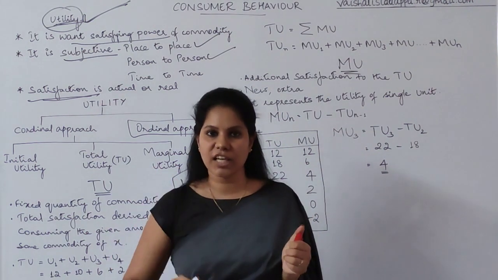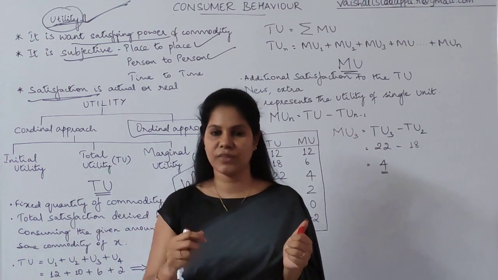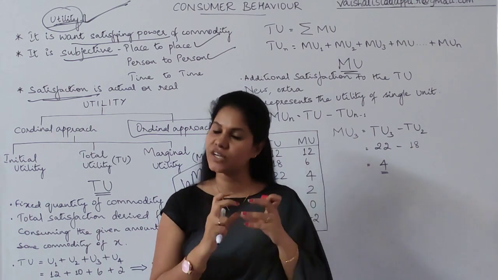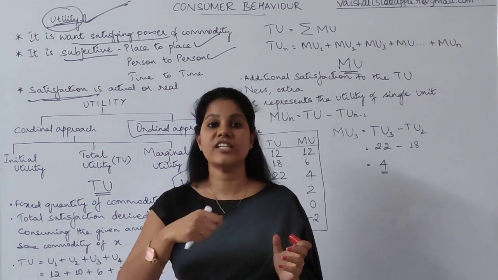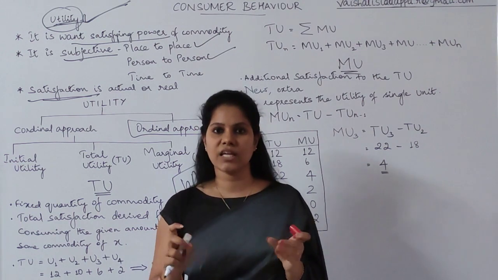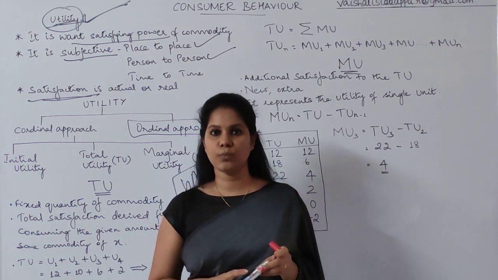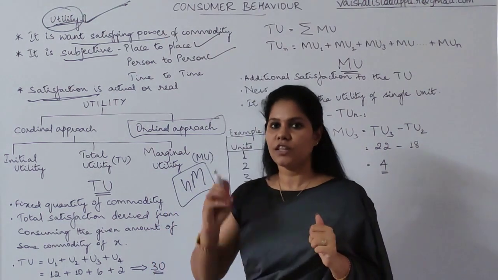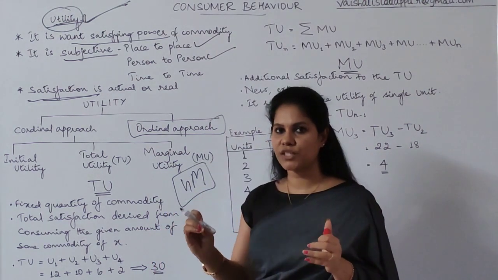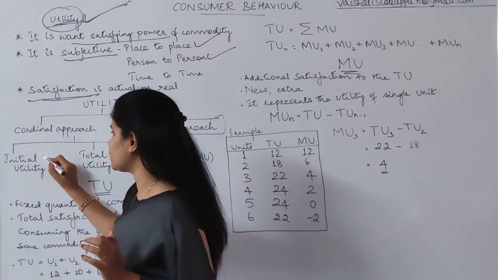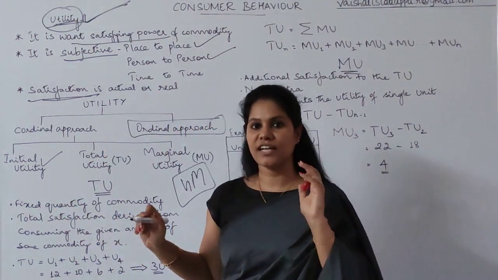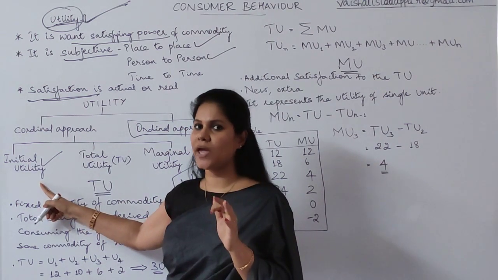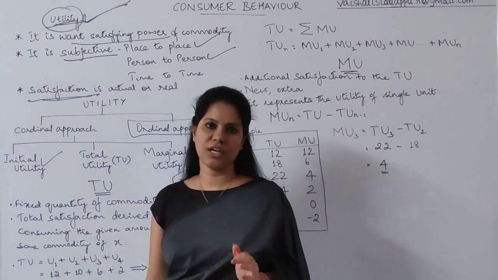Whenever you eat or use anything for the first time, the first sip, the first spoon, the first glass of water, the first glass of juice, a first bite of sweet, anything, you always get maximum satisfaction. The first bite, the first thing you taste, or when you wear something, gives you the maximum satisfaction. That's called initial utility. The highest utility when you consume any thing is called initial utility.